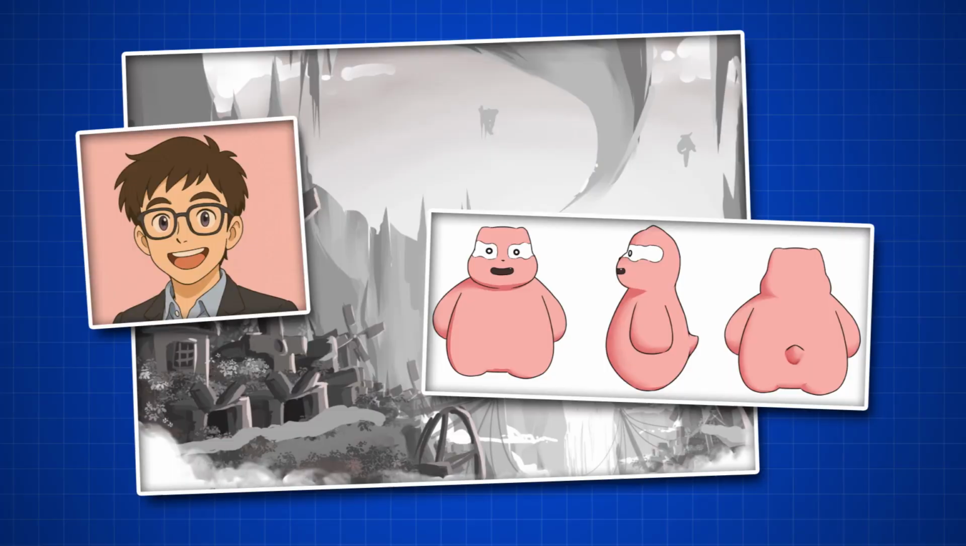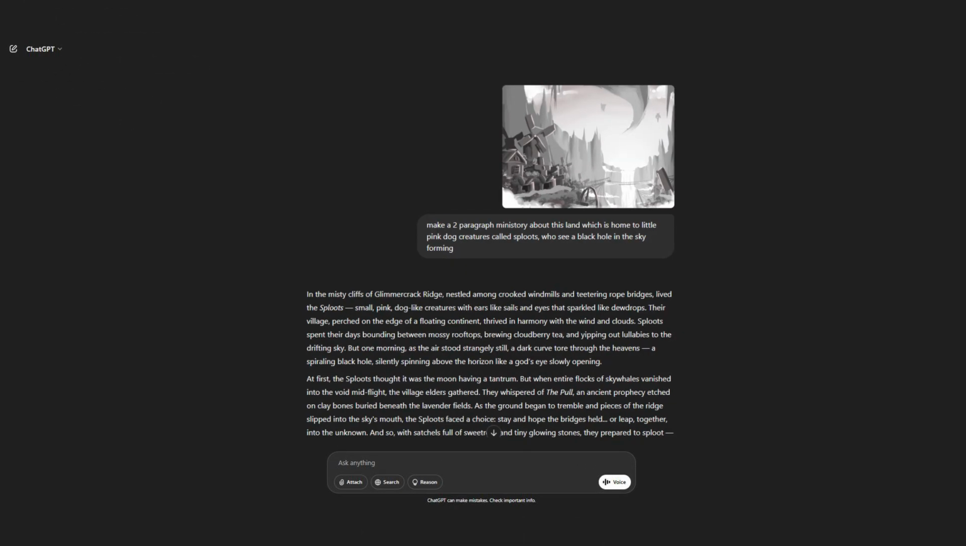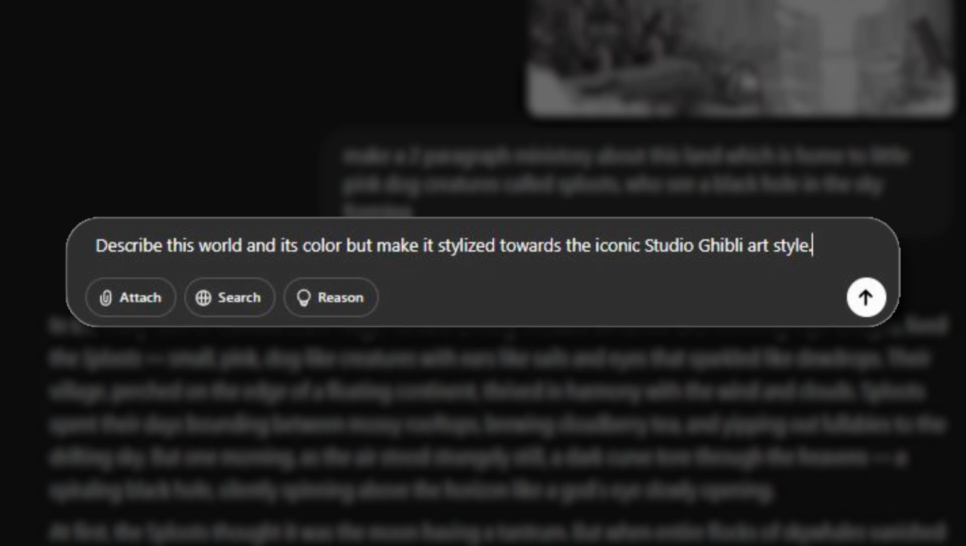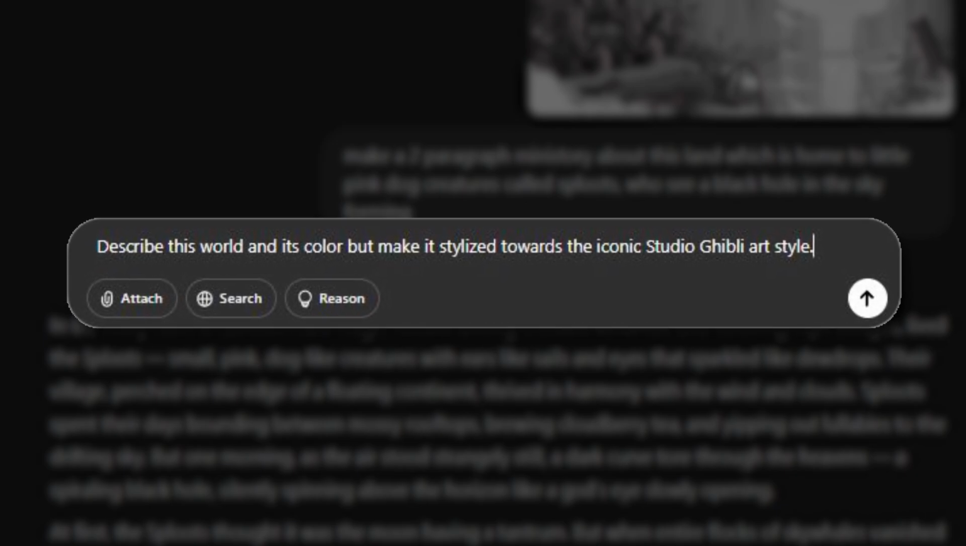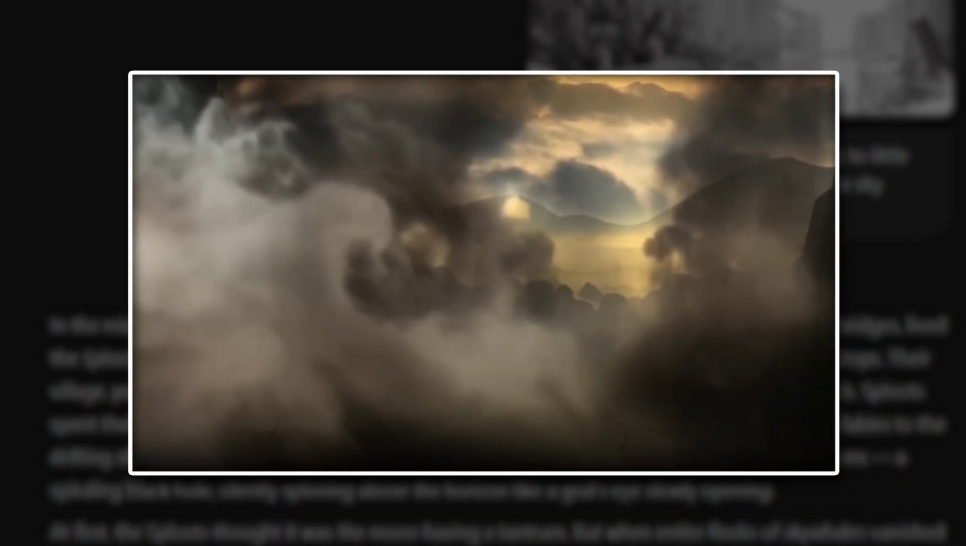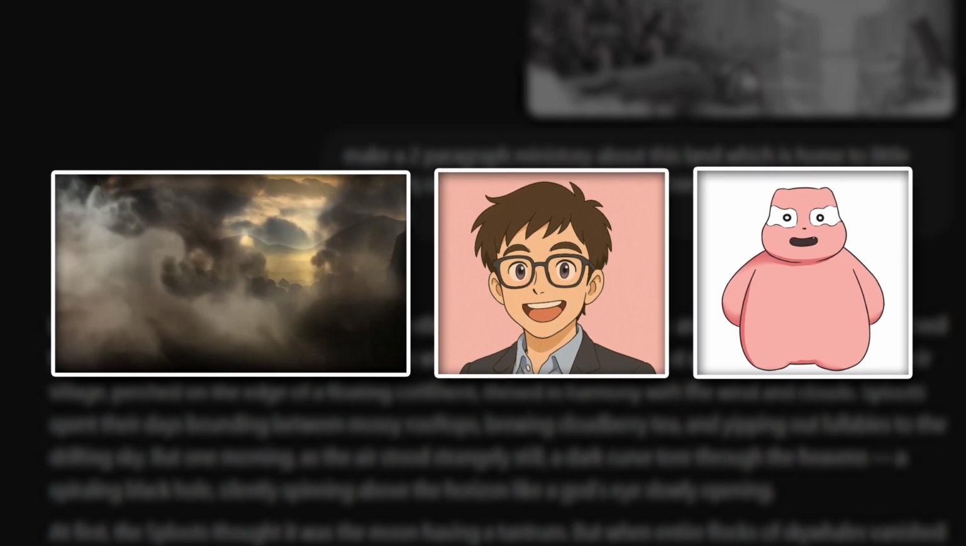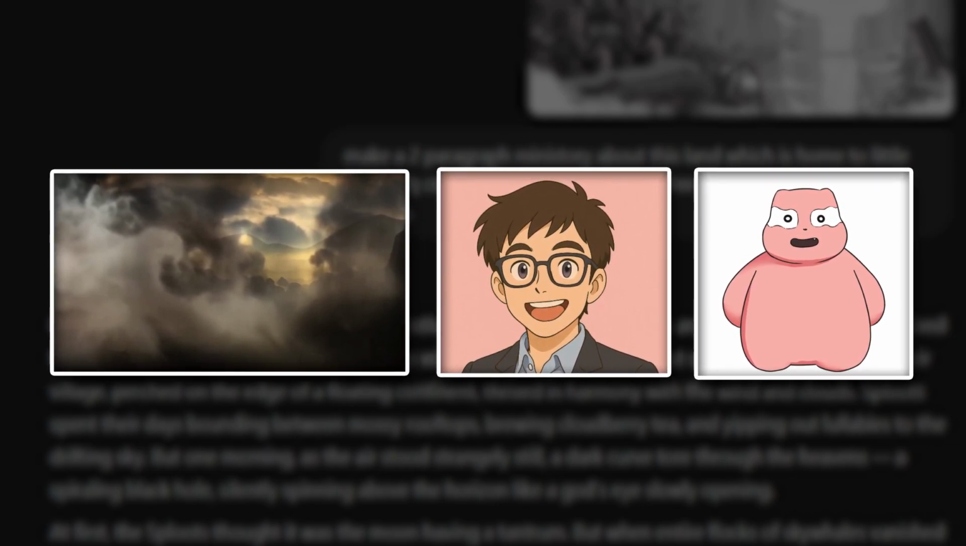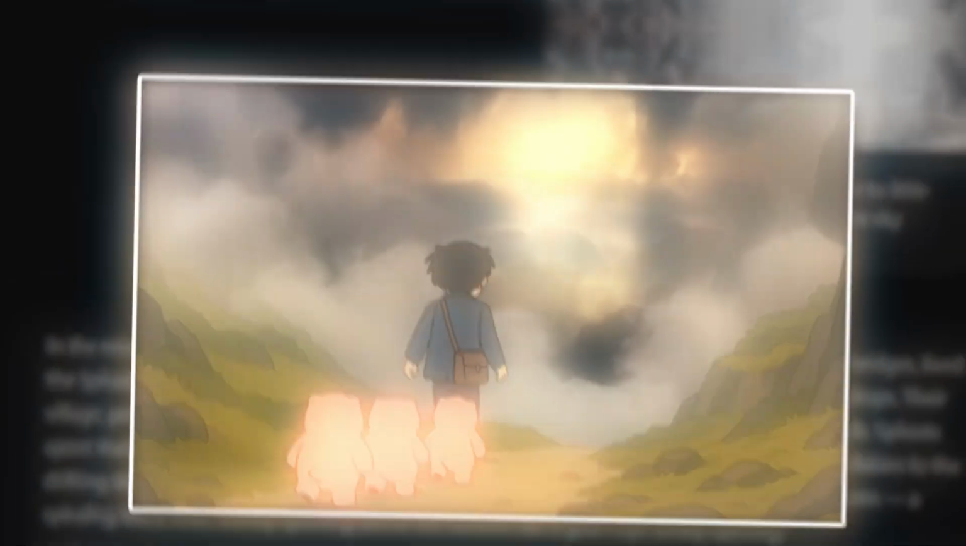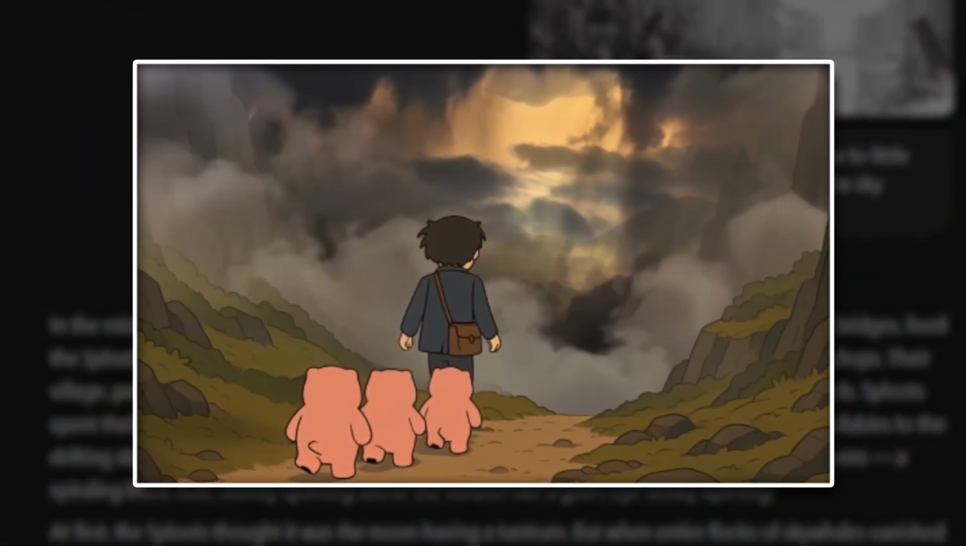And then what we did is we took those handmade drawings and we did a bunch of conversations with ChatGPT 4.0, and we asked the AI to describe this world and its color in the Ghibli effect. And that gave us a bunch of colorful still shots. And then we imported the anime human and we took the sploots and asked ChatGPT to integrate those sploots as characters that would follow this human, like the Pied Piper.